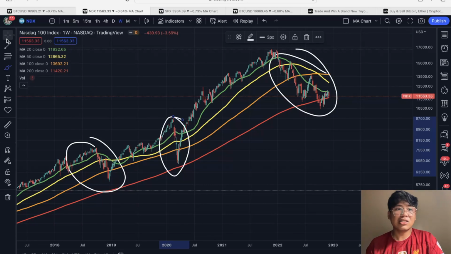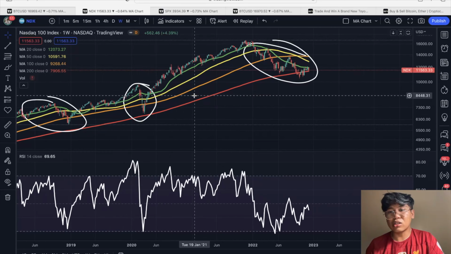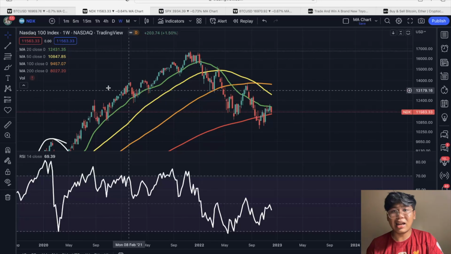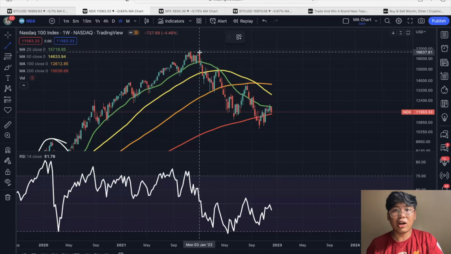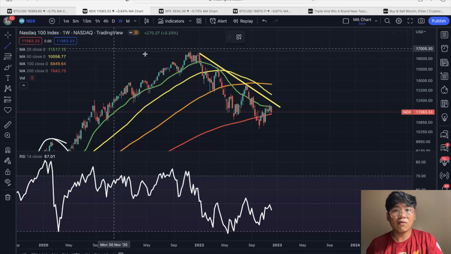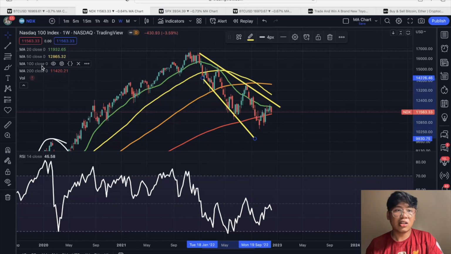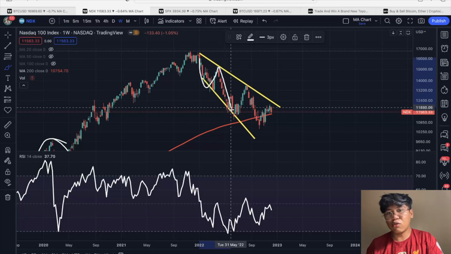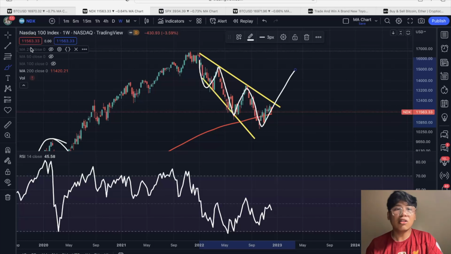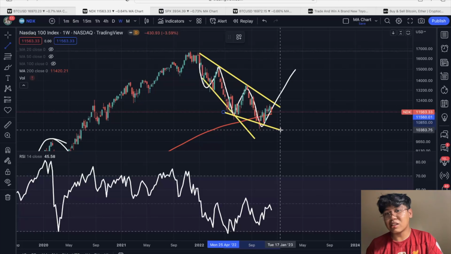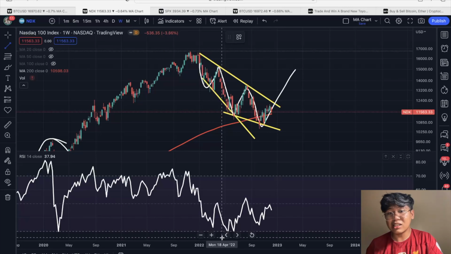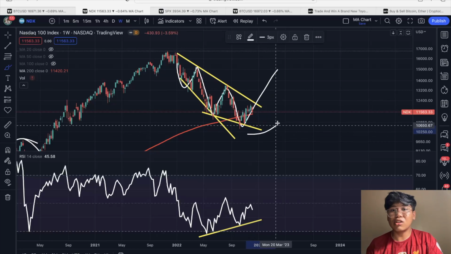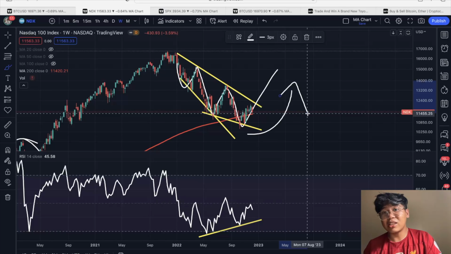As you can see, let's try to look at the RSI and try to look at some good signs. Kasi look at this. Let's try to do some traditional technical analysis dito. You are seeing a broadening falling wedge, which is traditionally a trend reversal indicator to the upside dito. On top of that, we are seeing declining price while the RSI is rising. So those are traditional signs of a bullish trend reversal dito sa ating weekly time frame sa ating Nasdaq chart.